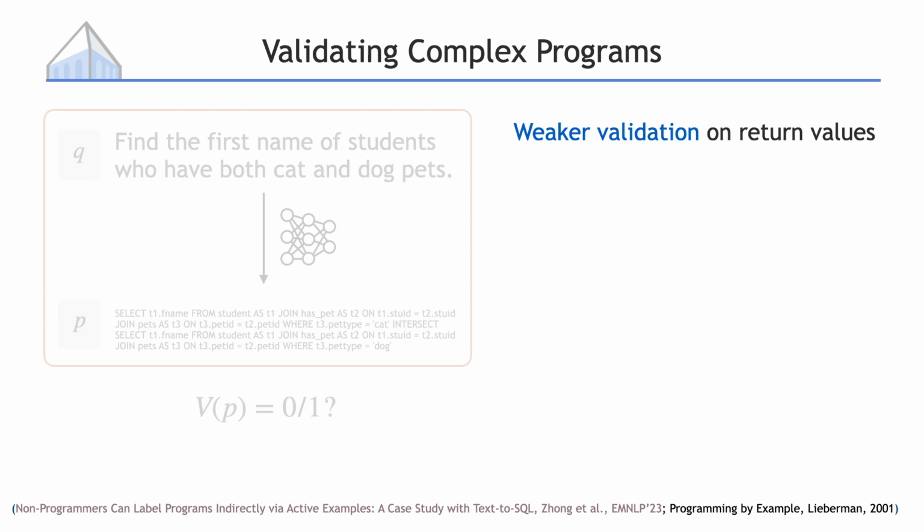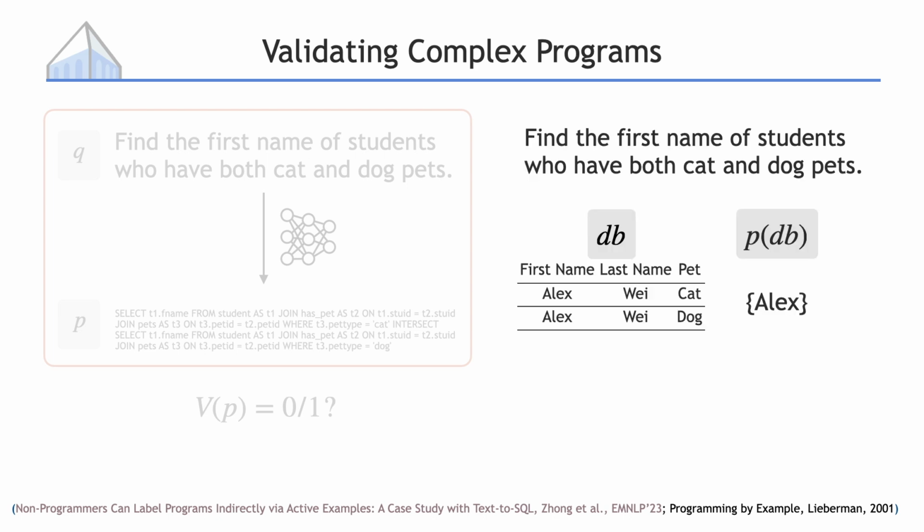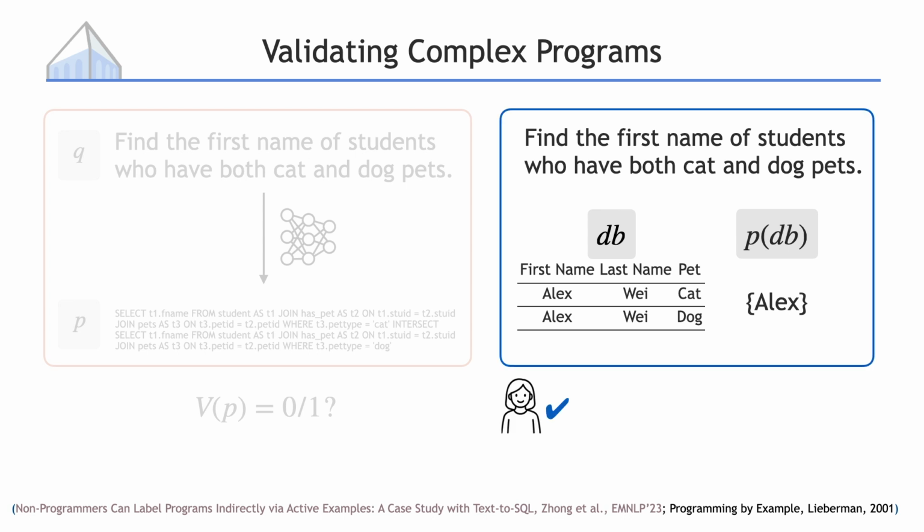So in this idea, instead of asking people to read the SQL program P, we will ask them to look at the input-output examples. For instance, given the question Q, find the first name of students who have both cat and dog pets, we show people a database where Alex has a cat, Alex has a dog, and execute the SQL program on this database to get a return value Alex. Obviously, the return value is correct here, and this is something that even if you don't have any programming expertise, you can reliably do it.